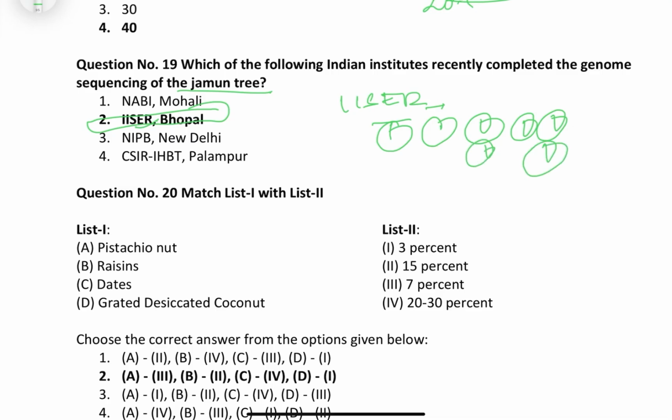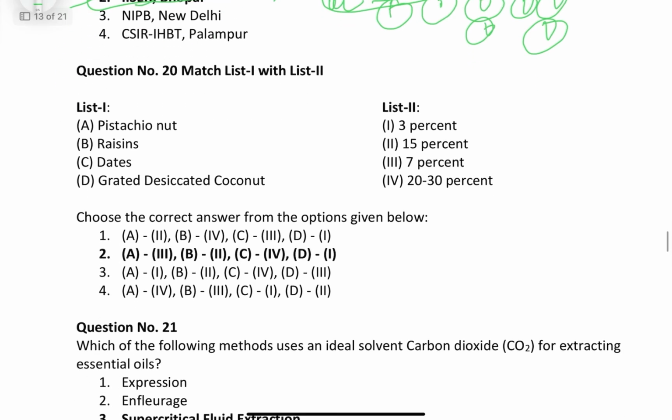Okay, and they have good research facilities, and it was developed at IISER Bhopal, and the team was led by Dr. Vineet Kumar Sharma, and the sequencing technologies used were Nanopore and 10x Genomics. Now we have to do matching. There is a moisture content and different fruit crops. In the case of pistachio, it should be 7%. In the case of raisins, 15%. In the case of dates, it should be 20 to 30%. In the case of desiccated coconut, it is around 3%.